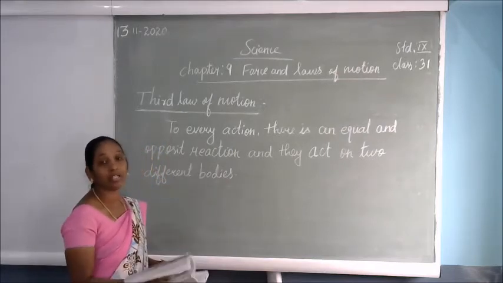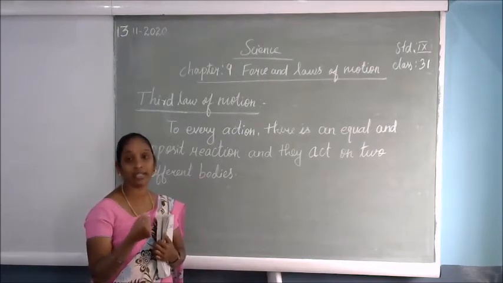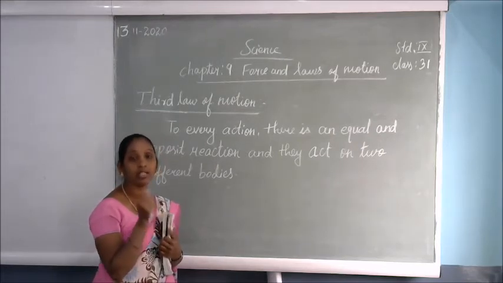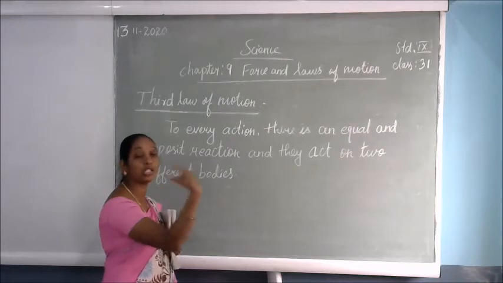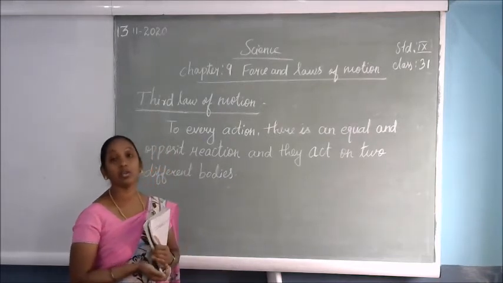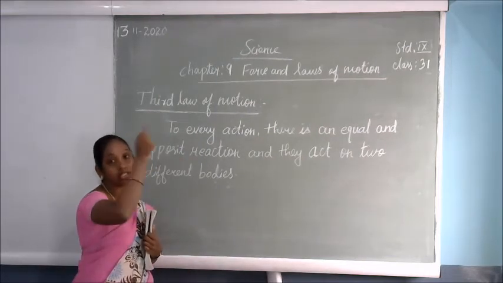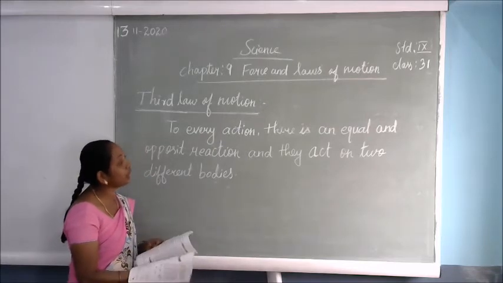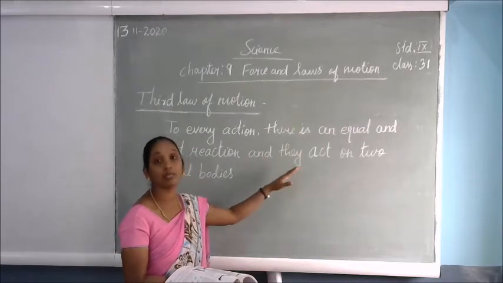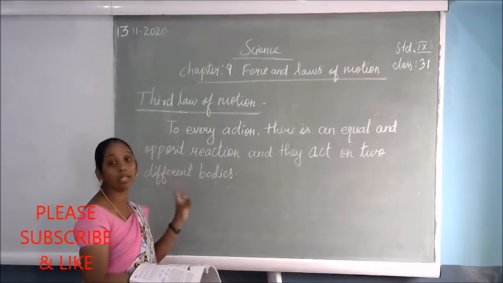For example, when we fire a bullet from a gun, the force we apply by pressing the button makes the bullet come out, and it goes to the opposite side. Even with a rocket, the action is firing, and it goes to the opposite side. That is called: to every action there is an equal and opposite reaction, and this force acts on two different bodies.